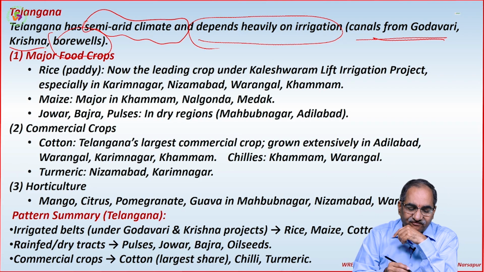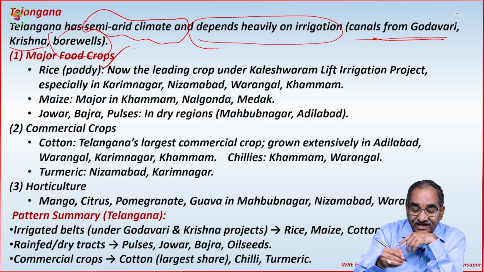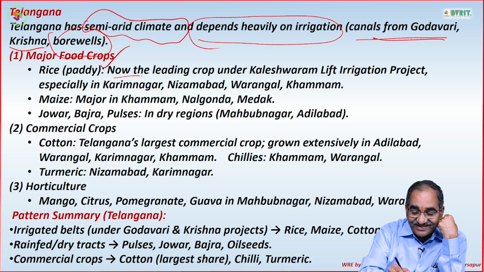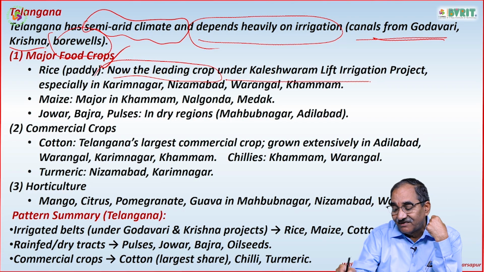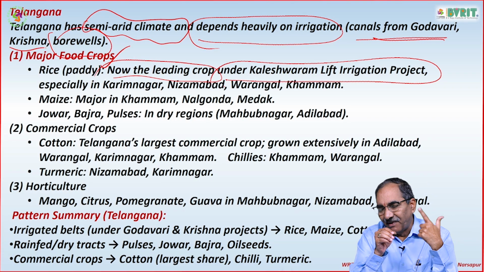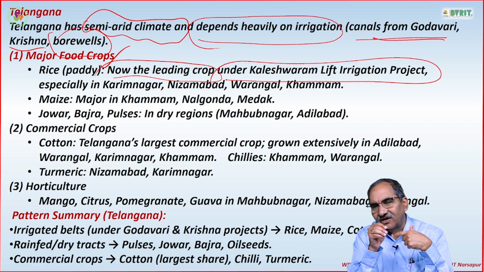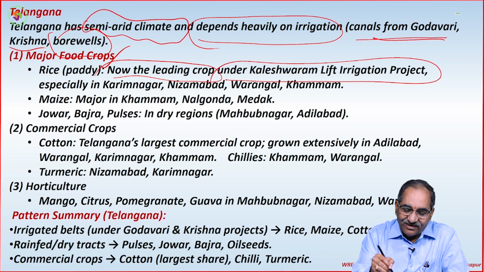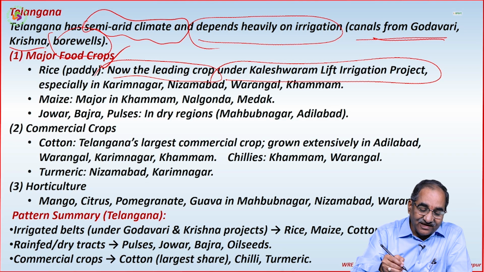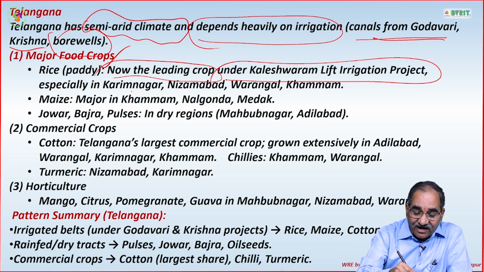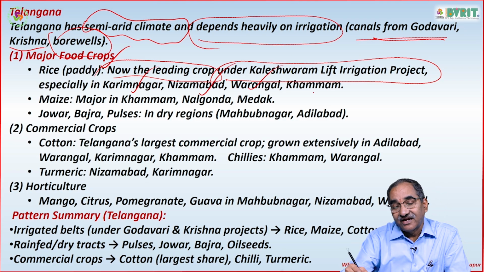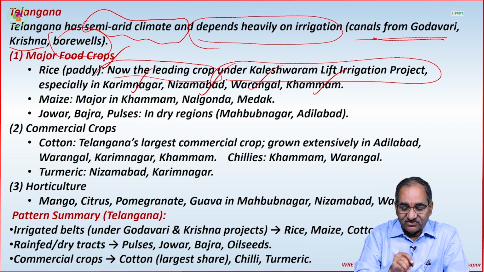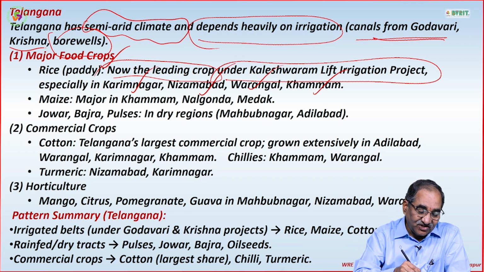So what are the major food crops? Food crop is rice actually. This is the leading crop under the Kaleswaram lift irrigation project. The paddy is almost, you can say after Punjab, they have reached number 2 basically in growing paddy in Telangana. Especially in Karimnagar, Nizamabad, Warangal, Khammam. These 4 districts, paddy is being grown actually because of this lift irrigation scheme.